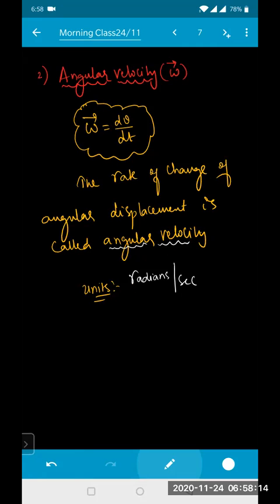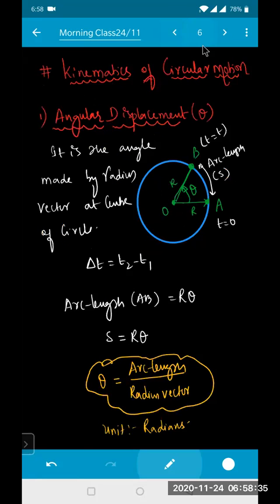So angular displacement is the angle made by the radius vector. Angular velocity is the rate of change of angular displacement. The unit is radians per second. Small angular displacements are vectors and large angular displacements are scalars. You need to remember that one.